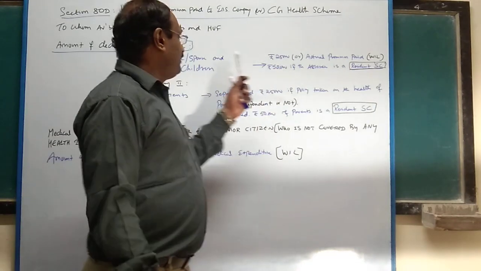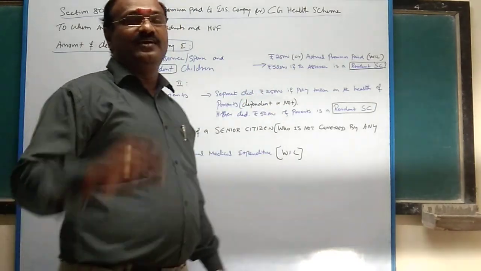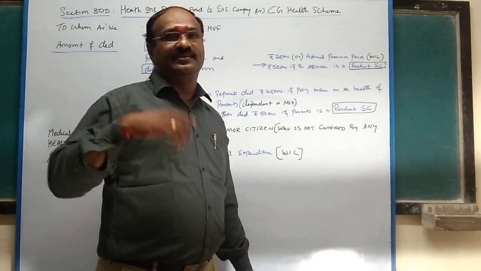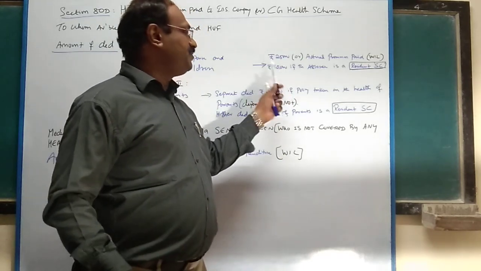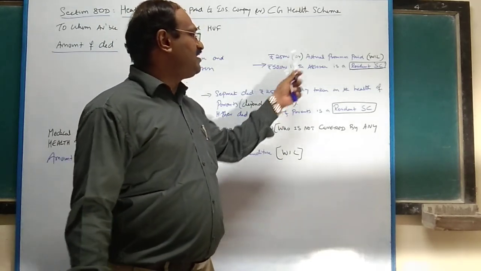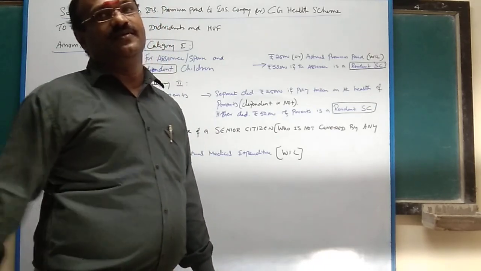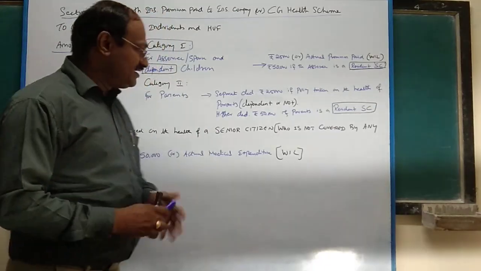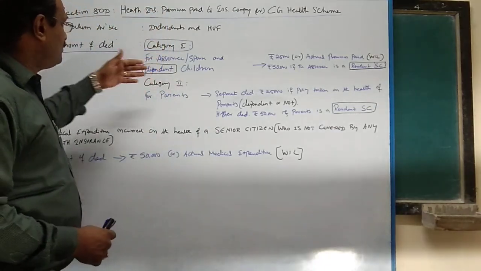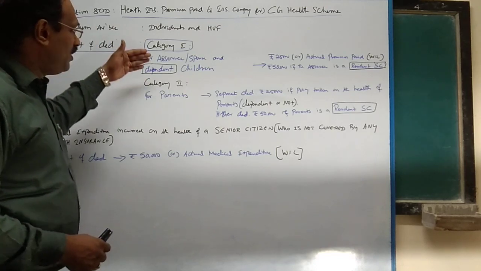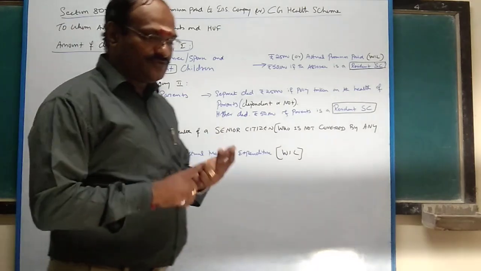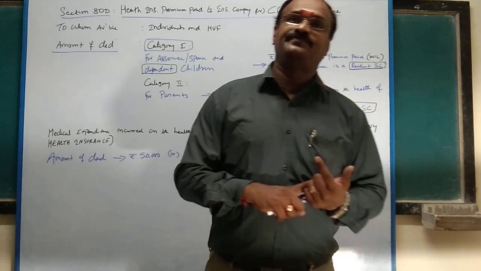Suppose the assessee is a resident senior citizen, then 50,000 rupees they can claim, that is, 50,000 rupees or actual premium, whichever is less. Once again, repeat the point. Category 1, amount of deduction: assessee, spouse, dependent children.